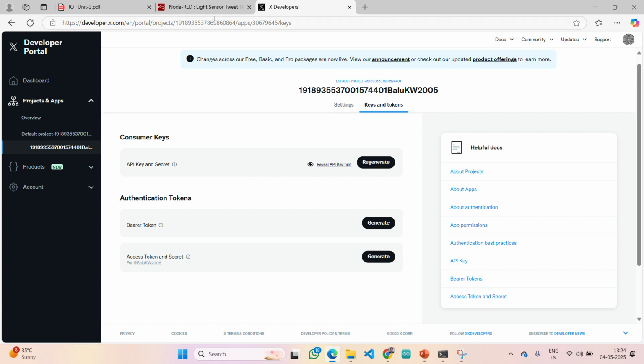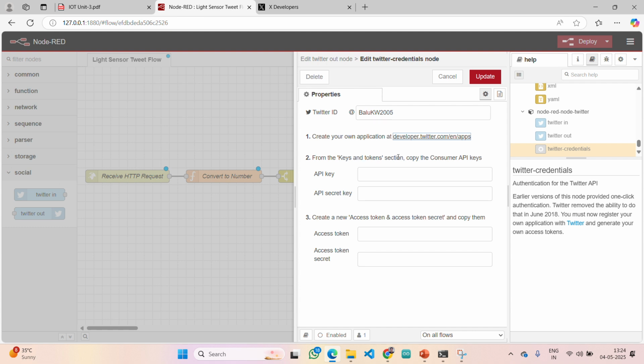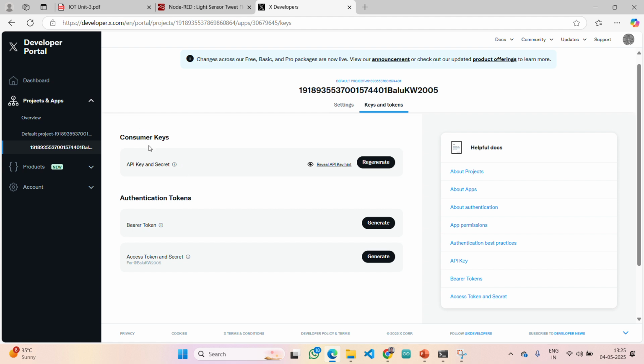But once you are in Node, you see what things it is asking. In the keys and tokens section, copy the consumer API keys. Yes, in keys and consumer keys, reveal API keys. Just a second, it is not showing. It is not showing completely. Just a second, guys.